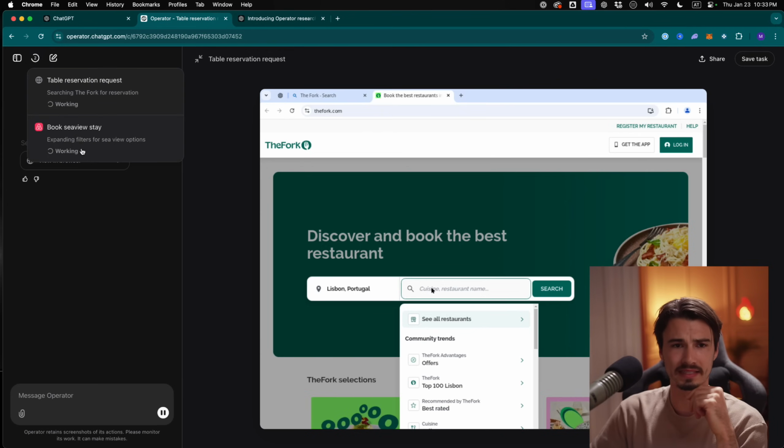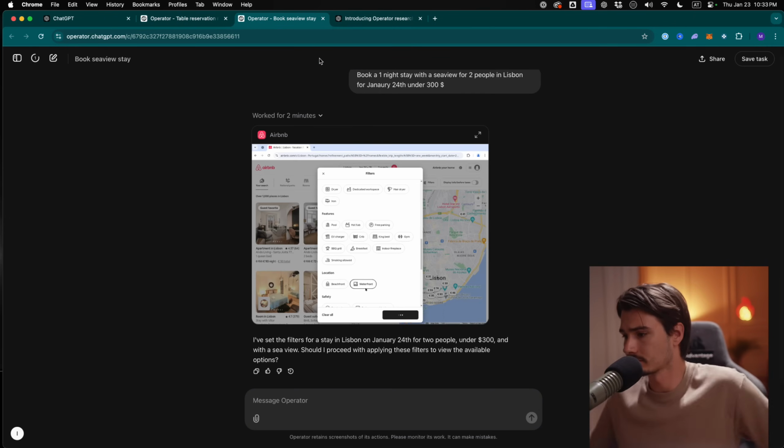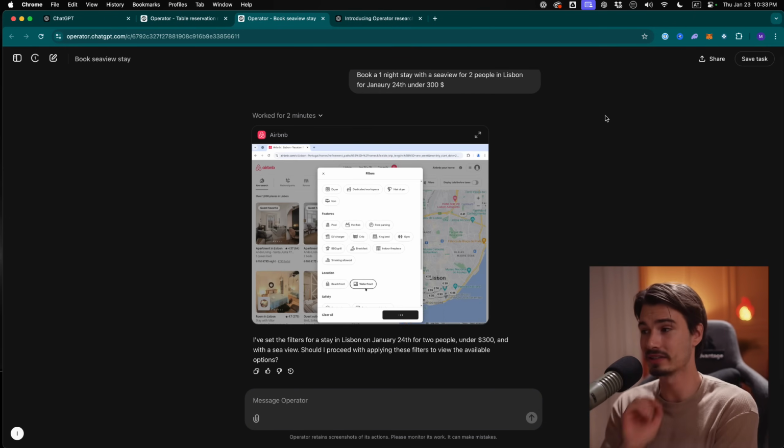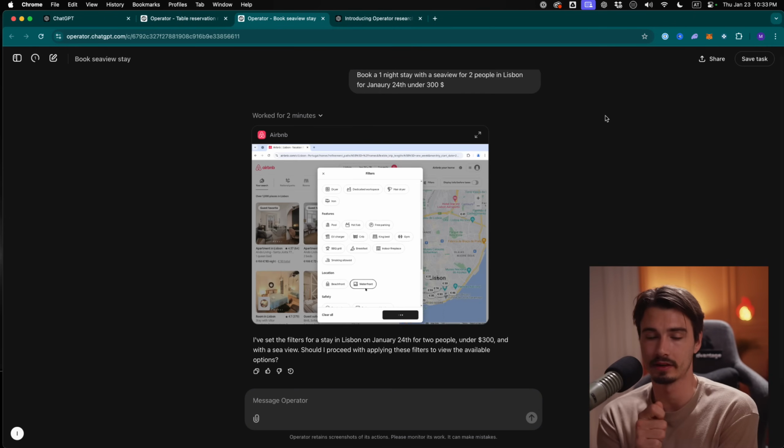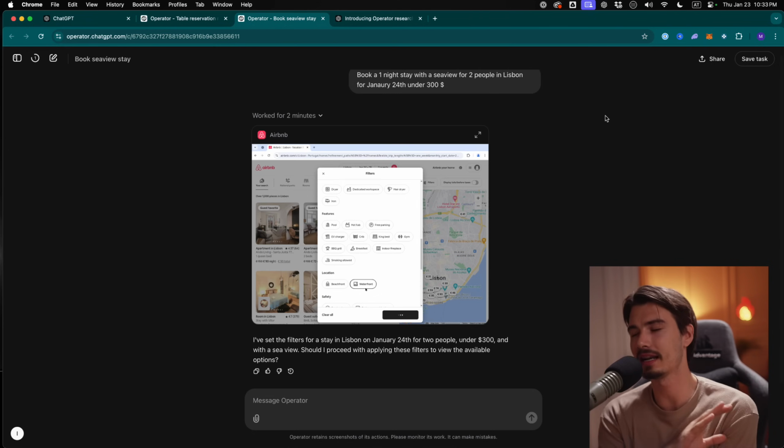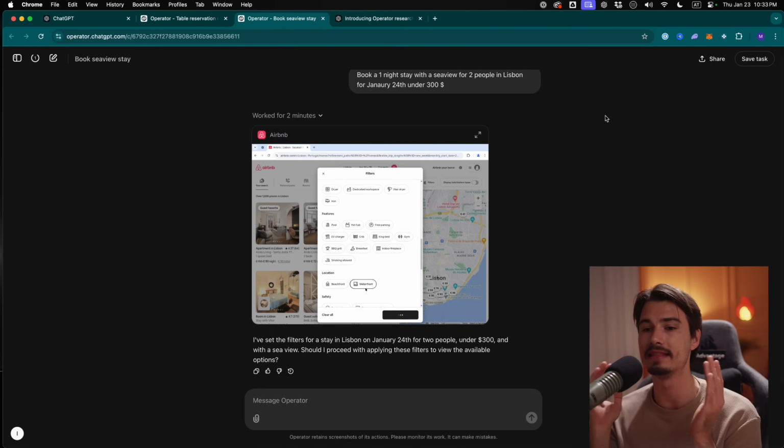Maybe we can open up a second tab, see how it's going with Airbnb. So this is really interesting because this is just the first step in this direction. And at this point, I want to point out that, yes, we've seen competitors do similar things here, okay? This is not a first. It's not like they invented this.